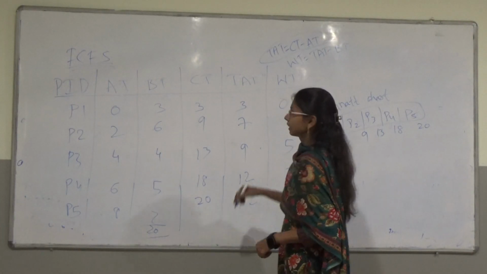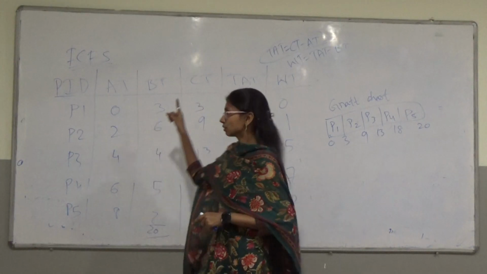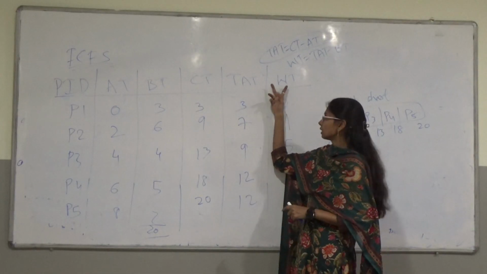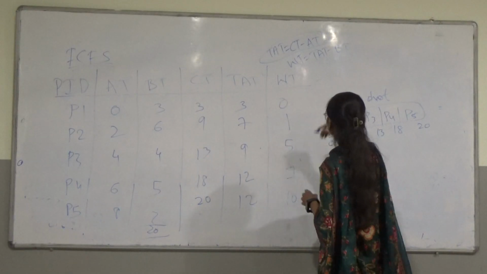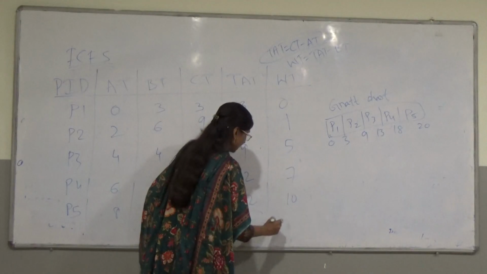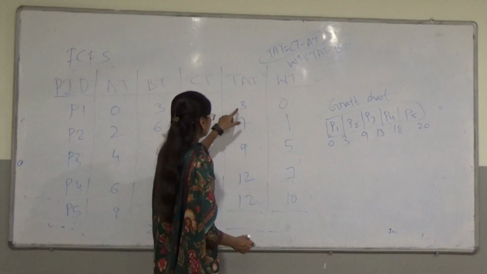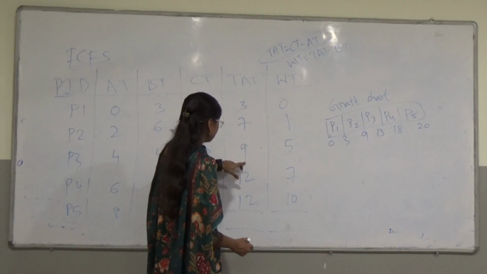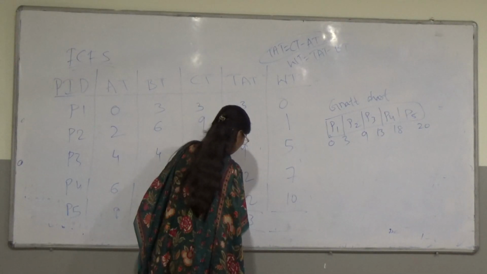Next, finally, in the problem they will be asking you to calculate the average of TAT and the average of WT, that is waiting time. Only these 2 terms we have to calculate. So first we calculate the summation of the TAT column and the summation of WT. 7 plus 3 is 10, 19, 21, 23, 43.